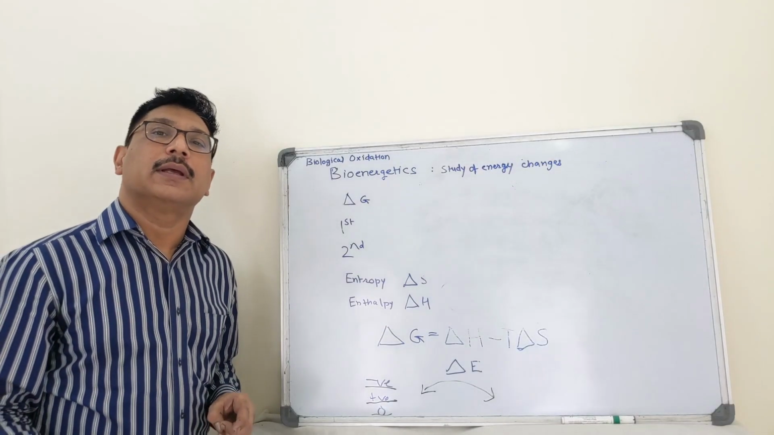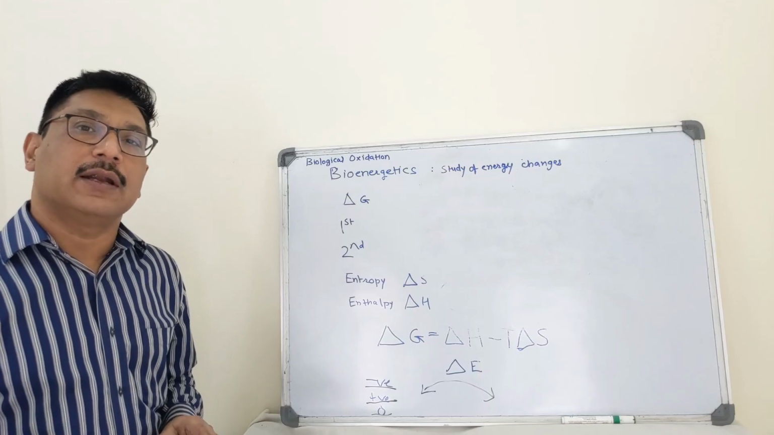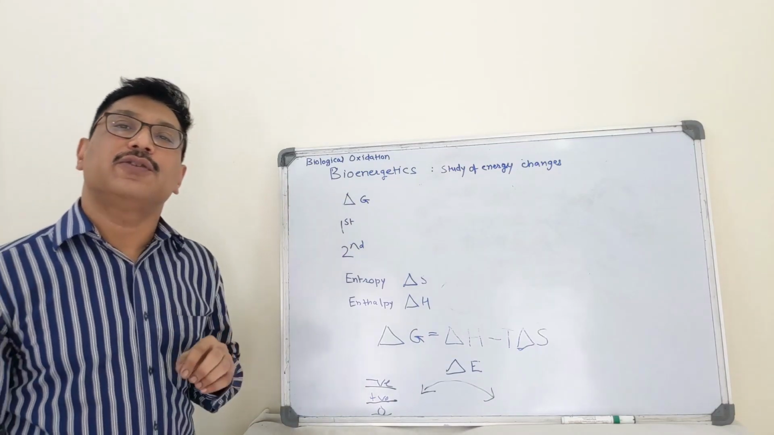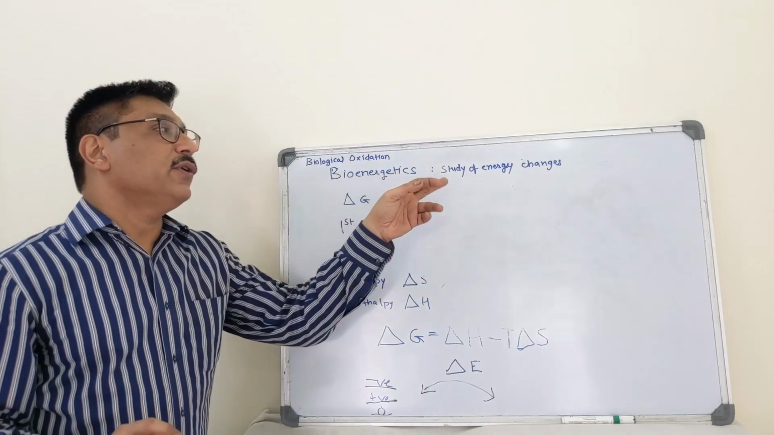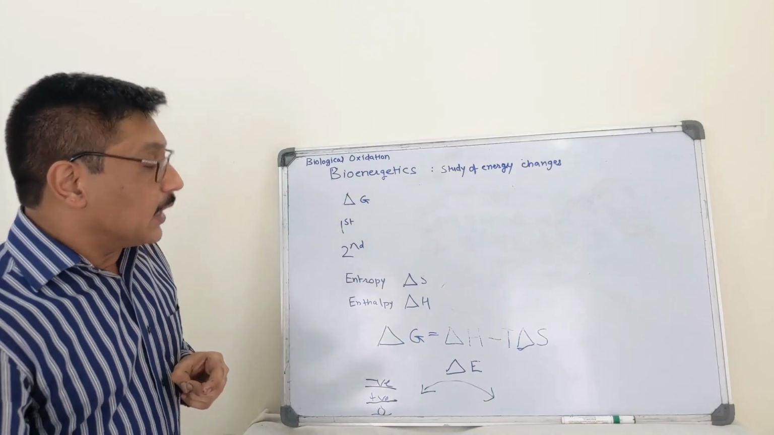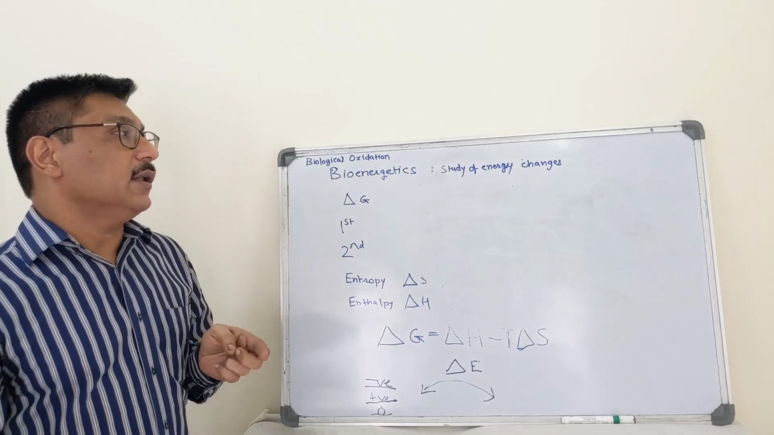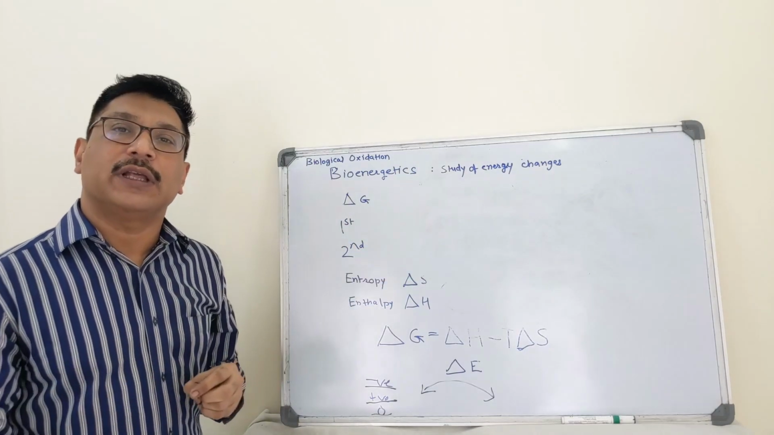Hello students, let us start with biological oxidation. And in order to understand biological oxidation, let us see what is bioenergetics or biochemical thermodynamics. Bioenergetics is the study of energy changes that take place in living organisms accompanying various biochemical reactions. What are these changes? These are utilization of energy or transfer of energy.